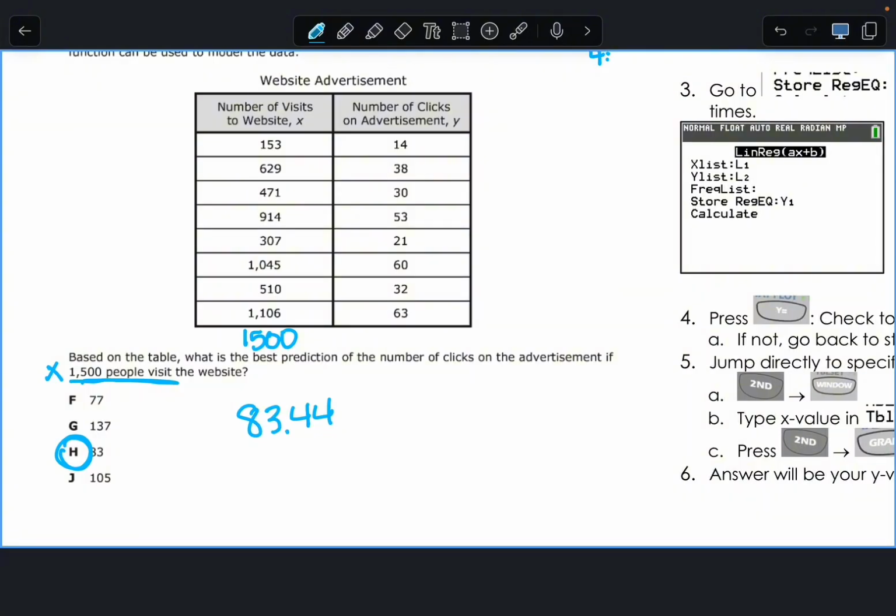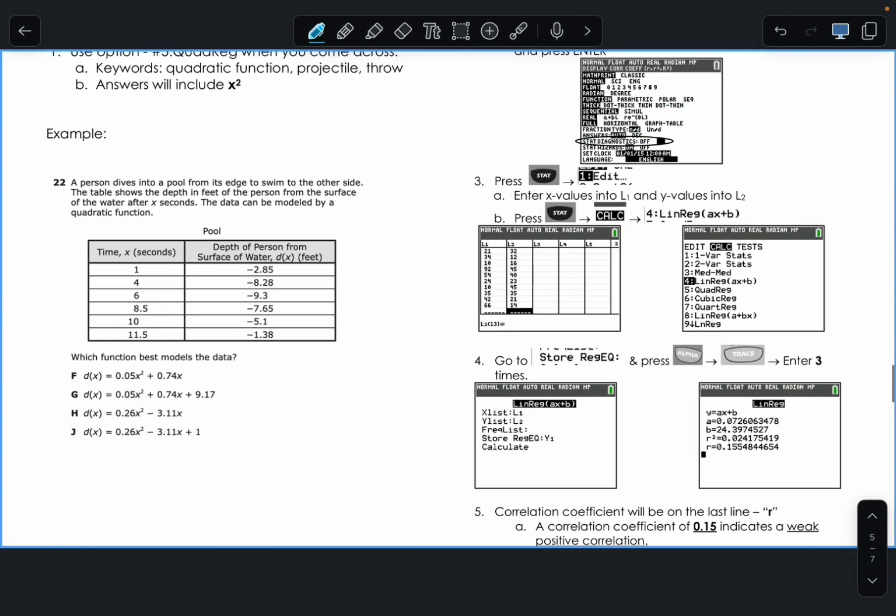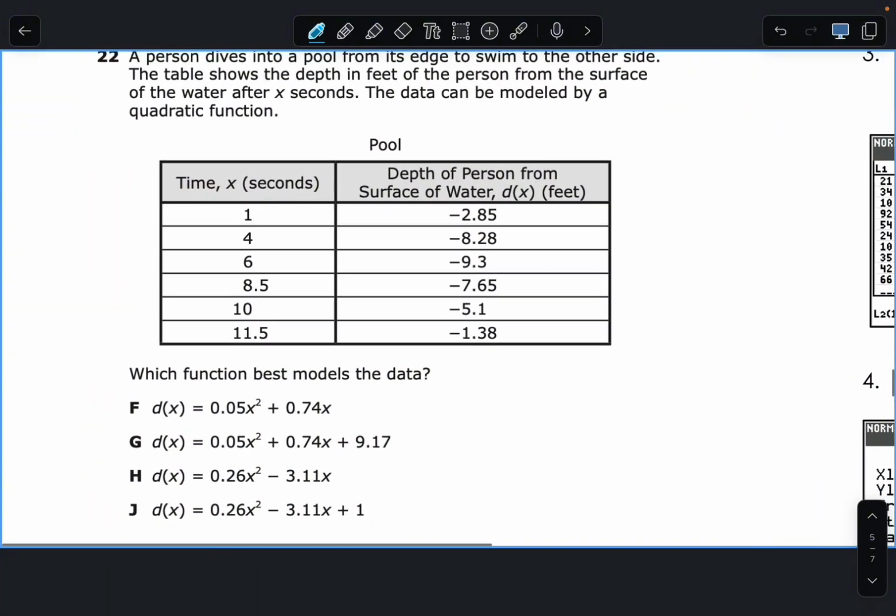The next page is an example of quadratic regression. This table tells us what word? Where does it say that? Right at the very bottom. At the bottom of the top, right?